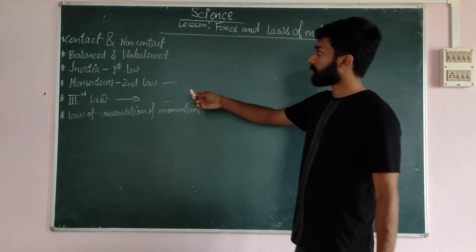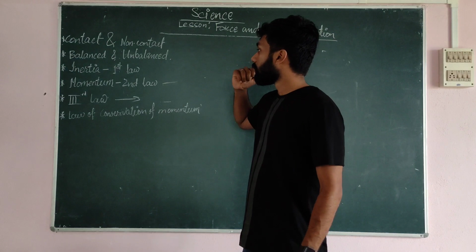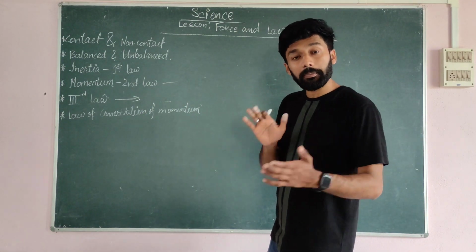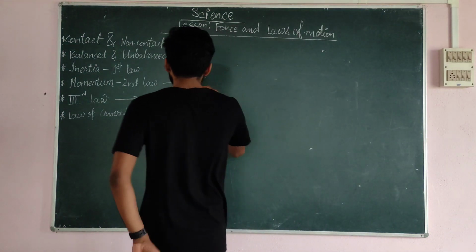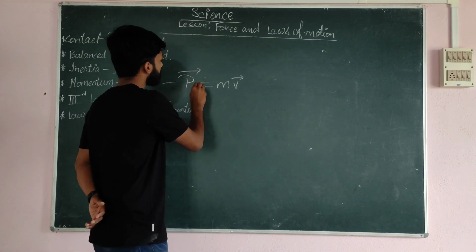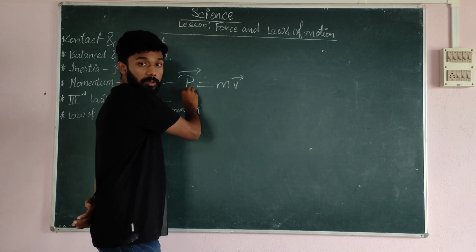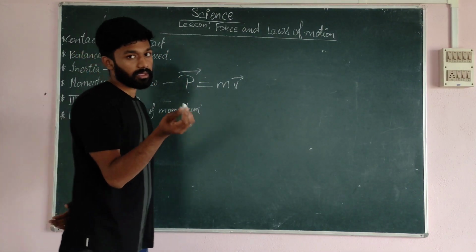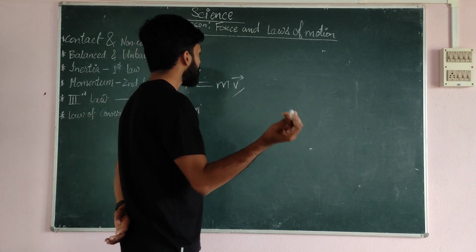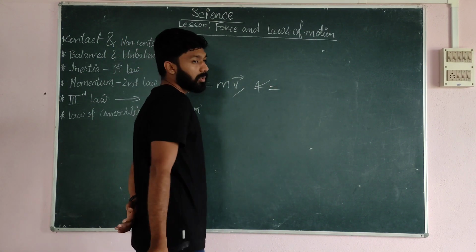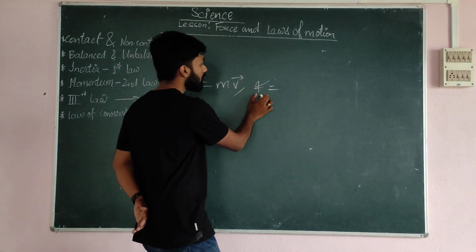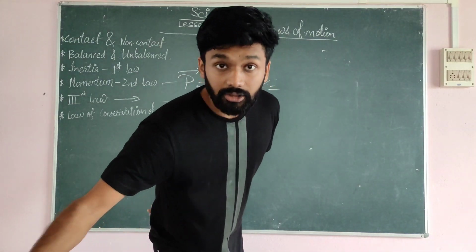So we studied the first law, the law of inertia. The second law states that the rate of change of momentum is proportional to the applied force. That means, what is momentum? Momentum is a vector quantity. It is mass into velocity. Since velocity is a vector, that's why momentum is a vector. What is a vector? A vector has direction and magnitude. So the second law states that if we are applying some force, this applied force will be proportional to the rate of change of momentum.